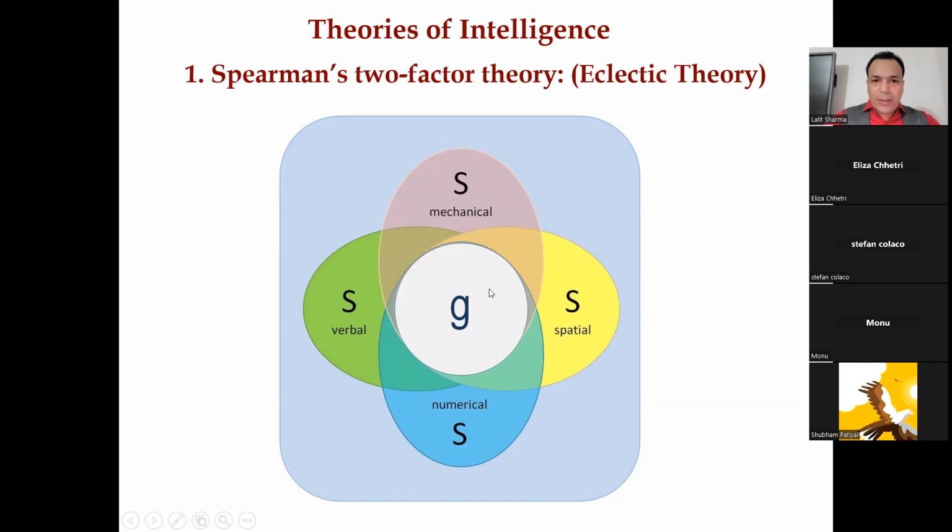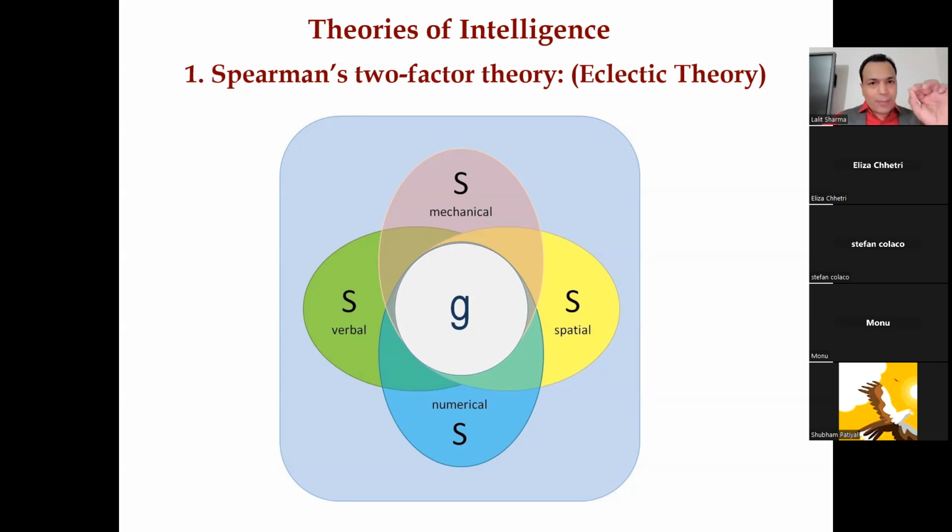So the picture is talking about two letters, S and G. That's why this theory is also known as the two-factor theory, right? Because this theory talks about two factors. Okay, one factor is the G factor.